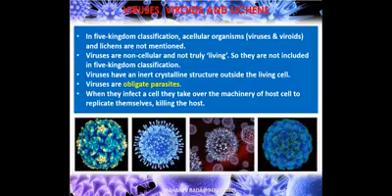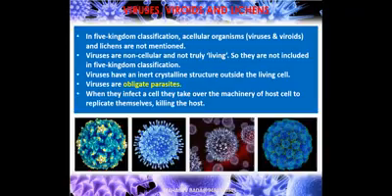So, in five kingdom classification, acellular organisms, viruses and lichens are not mentioned, for that reason. Viruses are non-cellular and not truly living, so they are not included in any of the five kingdoms. That is why it has become very difficult to find vaccines also.